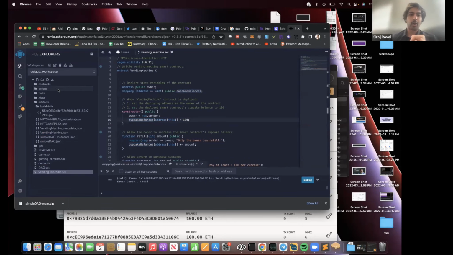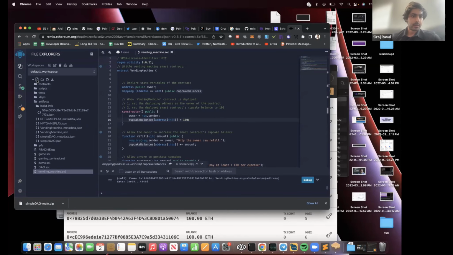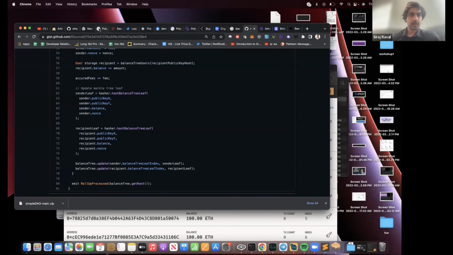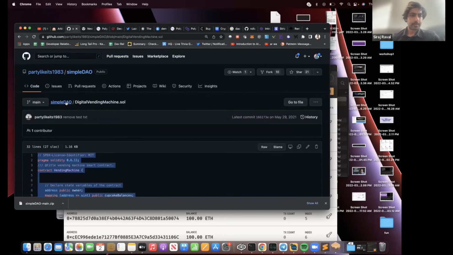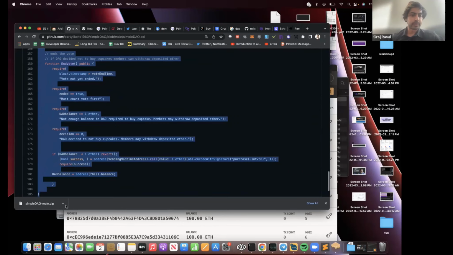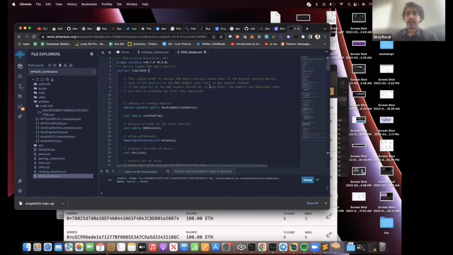Now let's do our DAO, our decentralized autonomous organization. So we'll create one more file here, DAO simple.sol. And we are going to do the same here by going back to simple DAO. And before we compile this one, this one's slightly bigger, 185 lines, but believe it or not, still one of the most simple DAO smart contracts we could find.